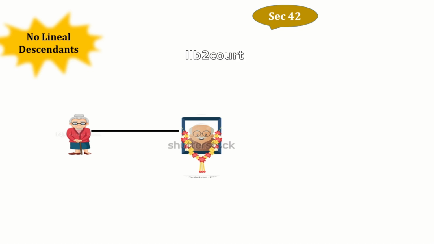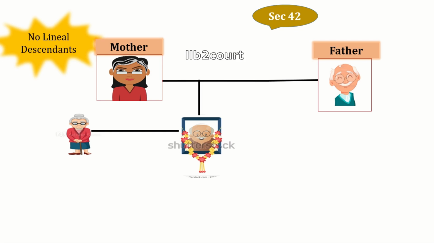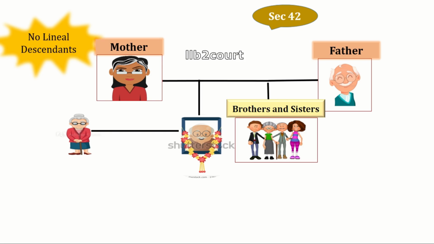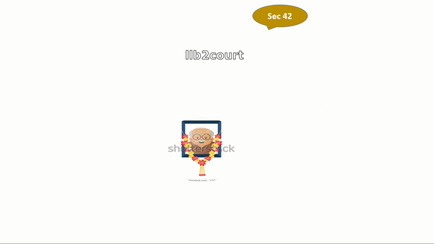We already know that these provisions mainly deal with when the intestate has left no lineal descendants. Now the widow is present here in this picture. Father is there, mother is there, brothers and sisters are there. So the widow's share is 1 by 2, as we have seen in section 41, we have to deduct the widow's share if the widow is alive. Next goes to the father. The father will take the rest of the half of the property, because even though mother, brothers and sisters are there, the father shall succeed to the property according to section 42.